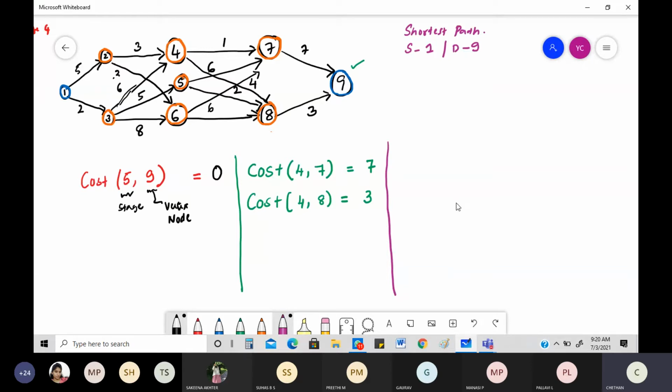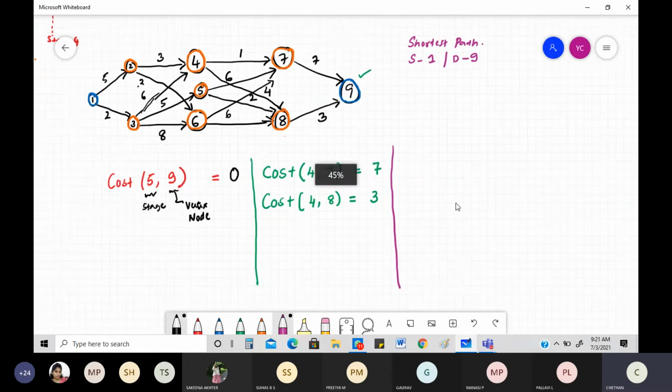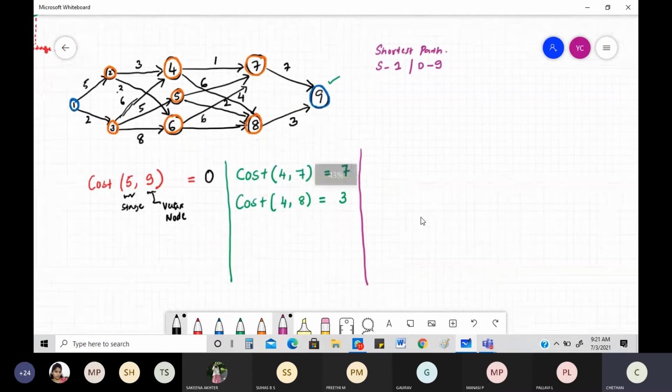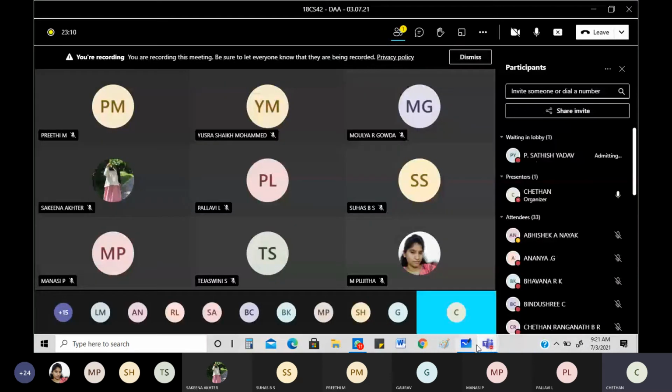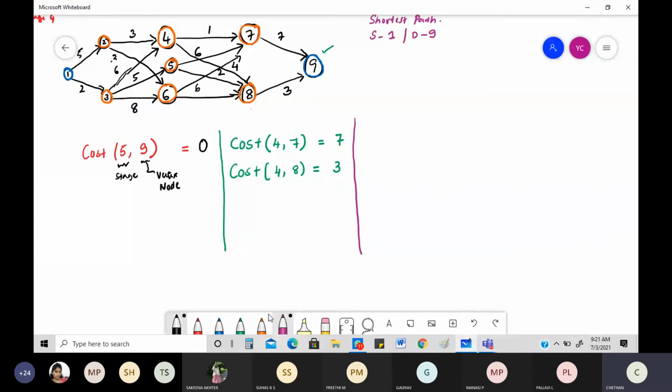Let me start off doing that. Okay, so what I'm going to do is first of all write, this will be very clear to you, the cost of what and all levels will be there. It is nothing but stage 3, whose nodes are 4. I'll write the entire thing. Again, cost of node, stage 3, node is 5. Cost of stage 3, node is 6.